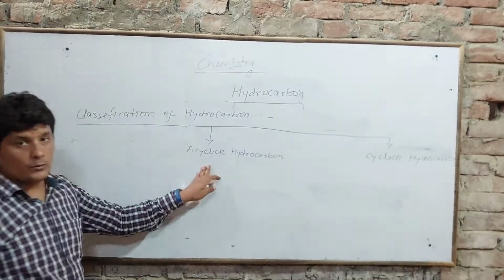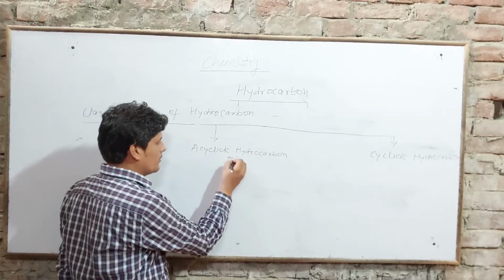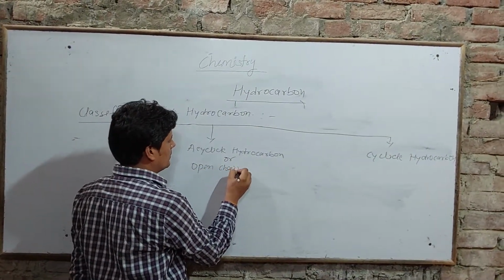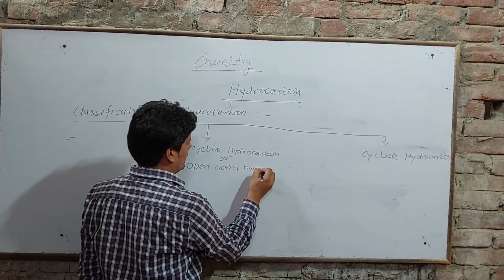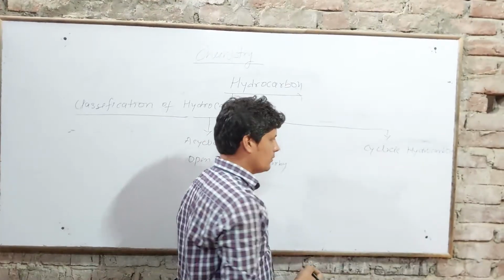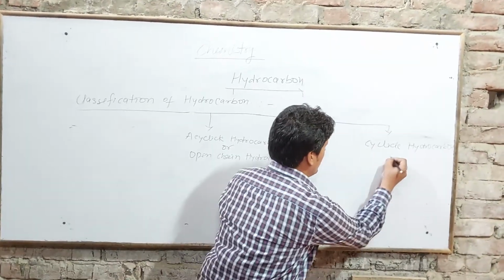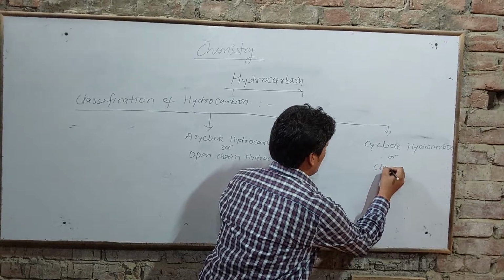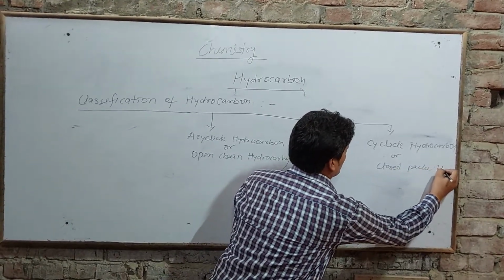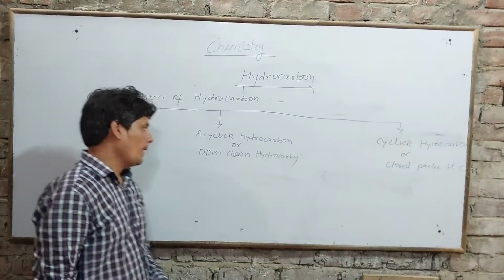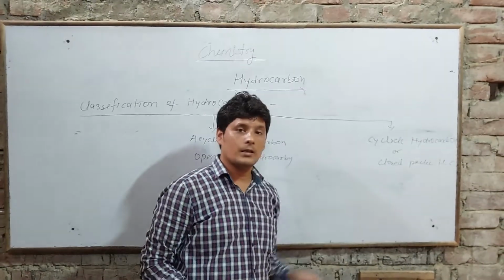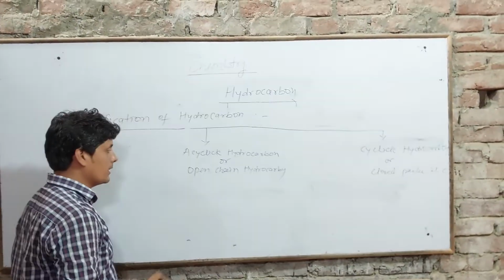Acyclic hydrocarbons are also known as open chain hydrocarbons, and cyclic hydrocarbons are known as closed chain hydrocarbons. Now this acyclic hydrocarbon and cyclic hydrocarbon are further classified into categories.